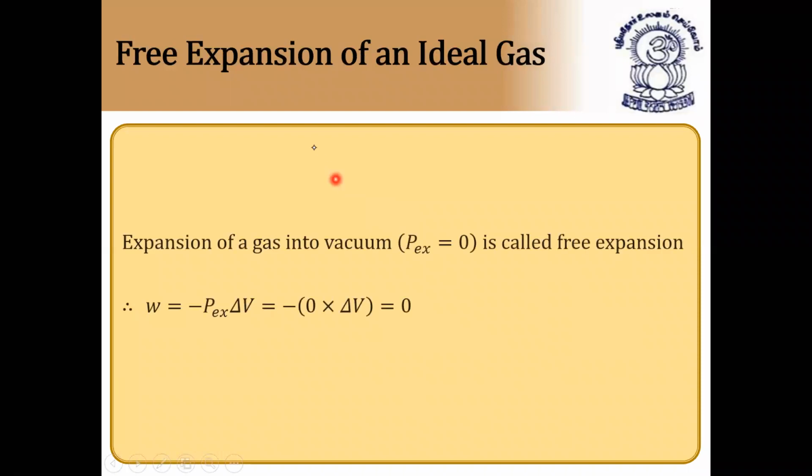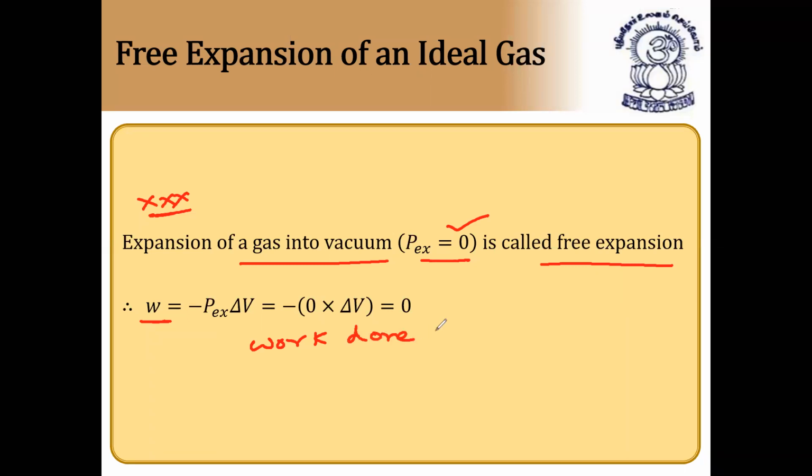Next, very, very important: the work done during free expansion, because work is done by itself. The expansion of gas into vacuum is called free expansion. For free expansion, since P external is equal to 0, because the gas is expanding into vacuum, it is called free expansion. And during free expansion, since P is equal to 0, automatically work done is also equal to 0. So work done in free expansion is always 0. Please note down the sentence.